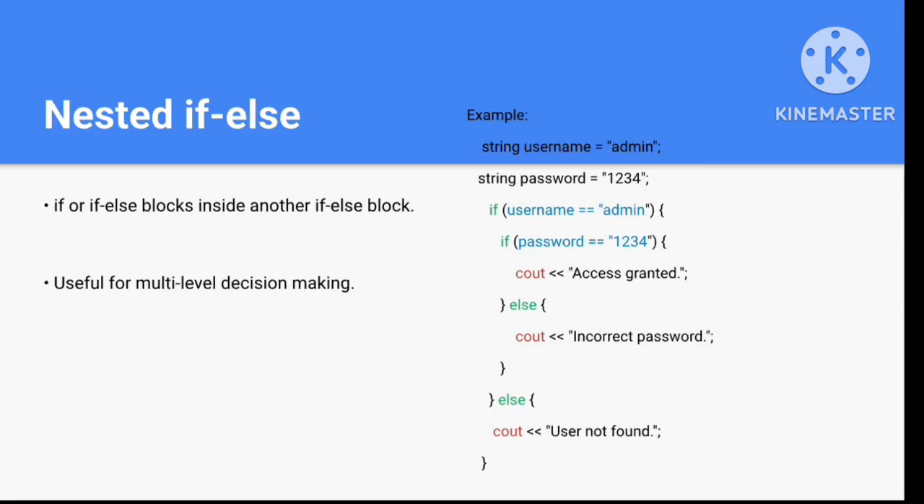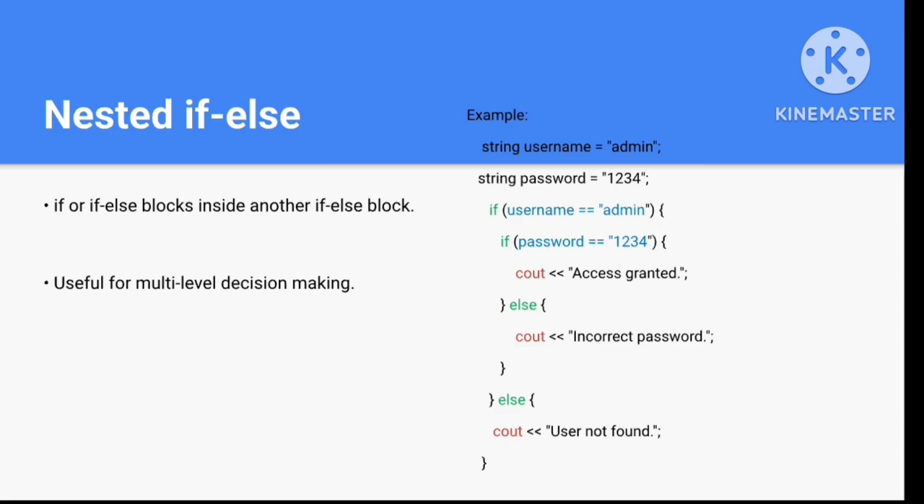Now, nested if else. So what is nested if else? When another if else block is written inside another if else block, it is called a nested if else. It is used for multi-level decision making. So here is an example of its usage.